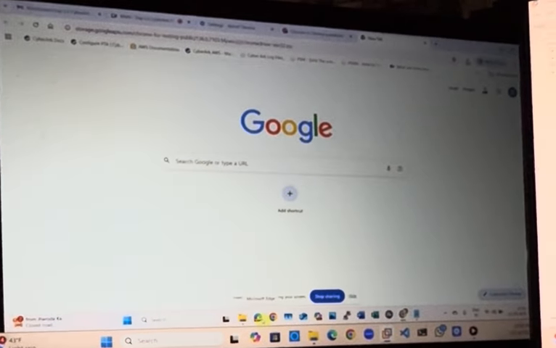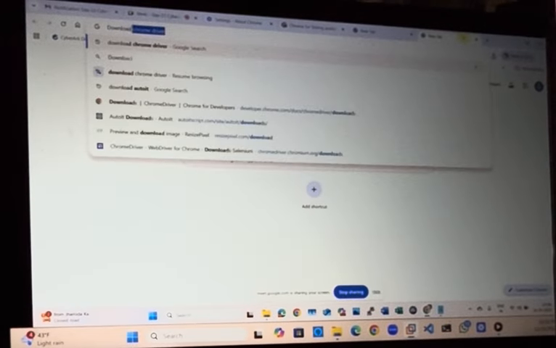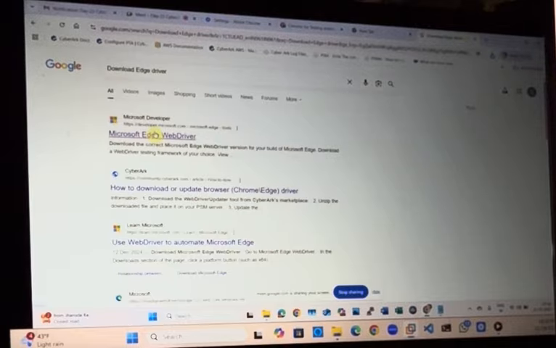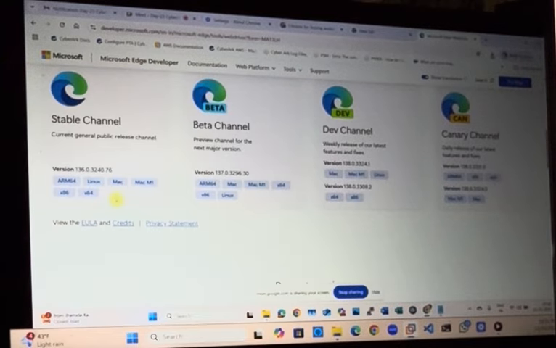In the same way you can download the Edge driver. You can search for download Edge driver. But always make sure you are downloading from the official website of Microsoft and Chrome. So here you will get it, and always go with x86. x86 is your 32-bit.